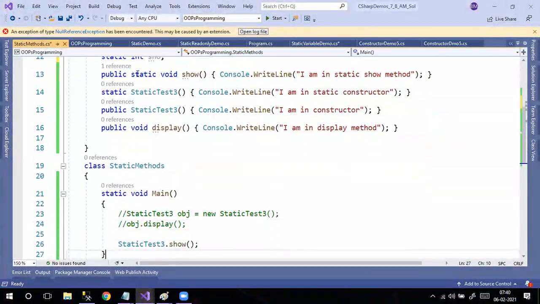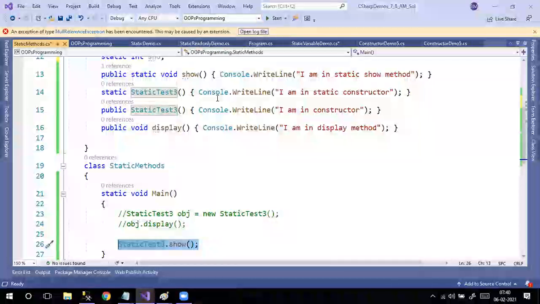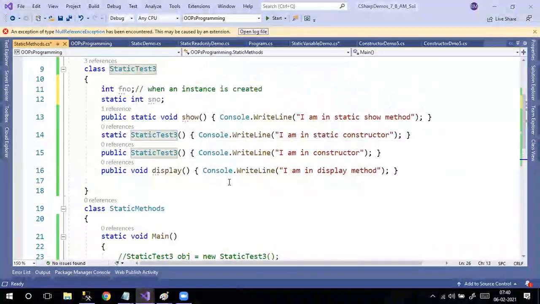Now you people only tell me, actually I don't want to create that display, and I don't want to call that display here. I want to call only this show. Now in this show inside, where is this show?